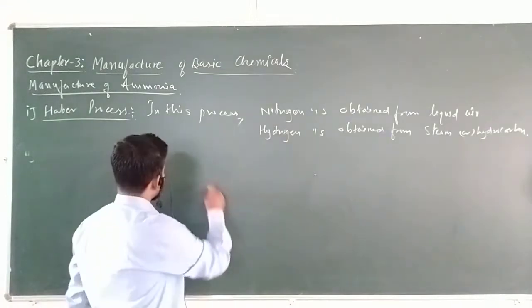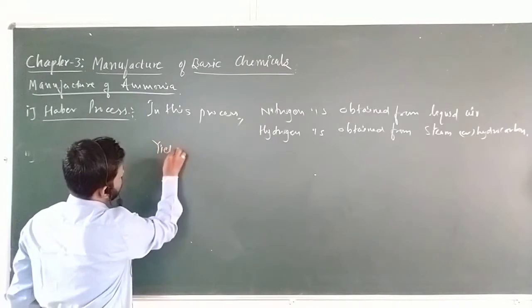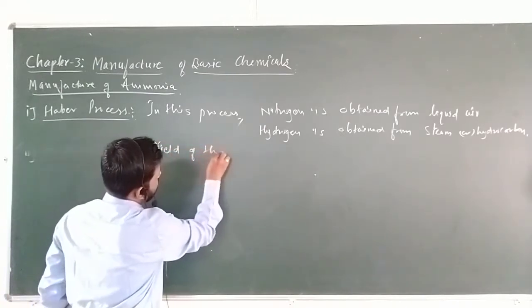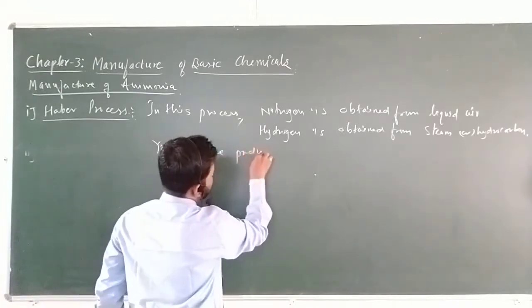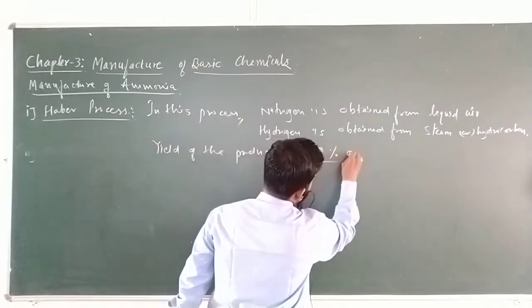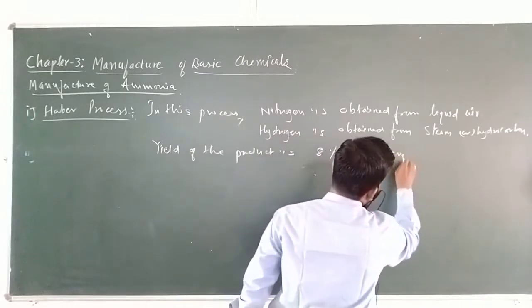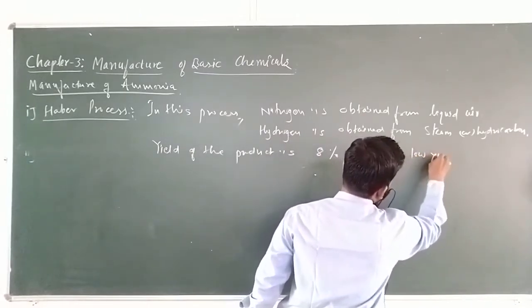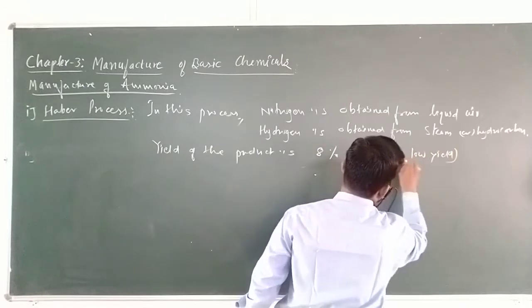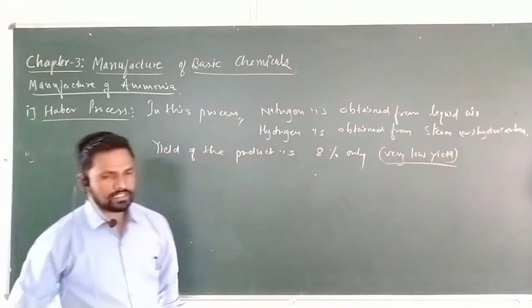One more thing, in the Haber process, the yield of the product is 8% only, very low yield. This is one of the limitations of this Haber process.